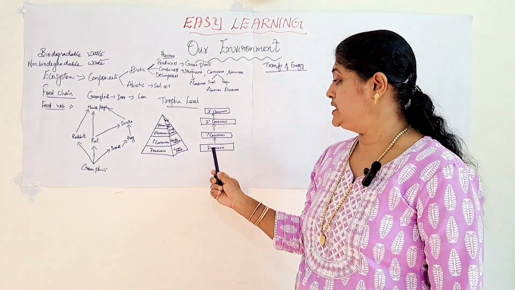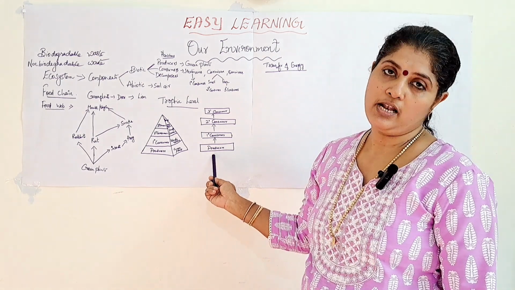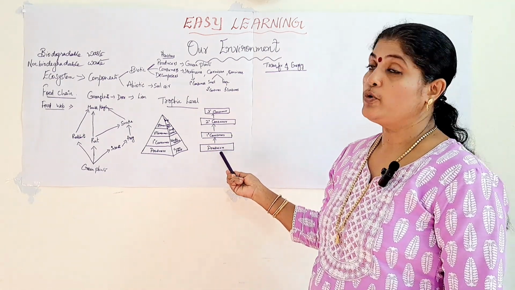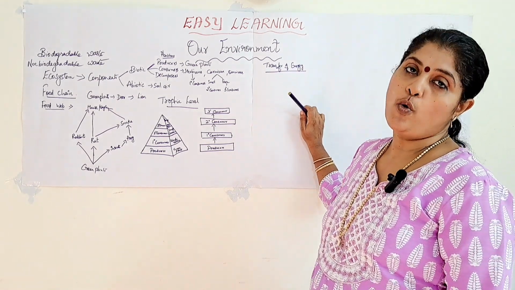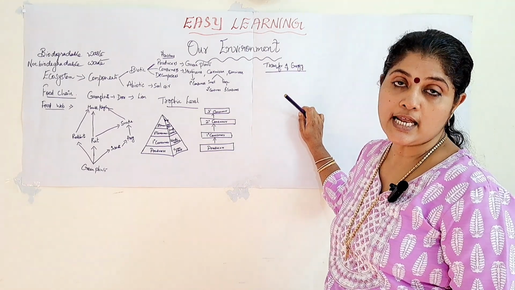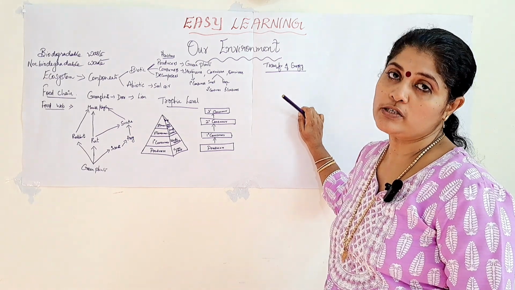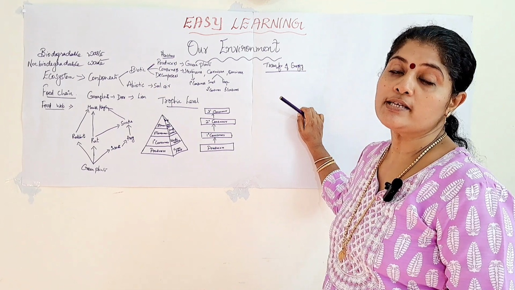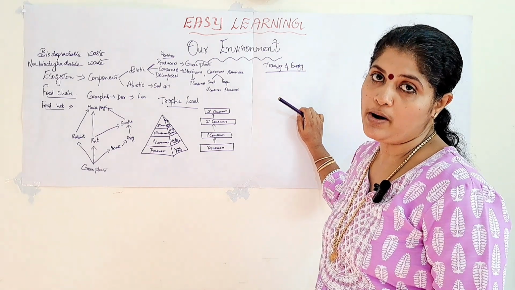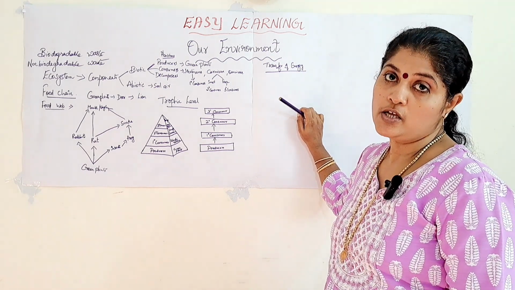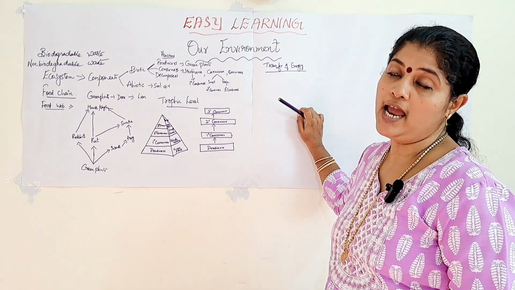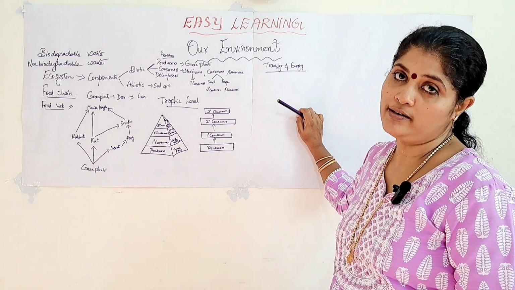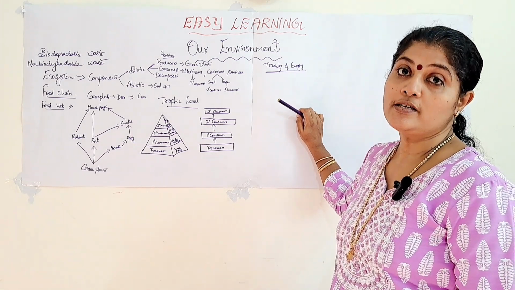So for the transfer of energy, the producers are the first trophic level. At the first step, the producers prepare their own food by utilizing sunlight energy, carbon dioxide and water in the presence of chlorophyll. Only 1% of the sunlight energy will be utilized by the plant for photosynthesis. They convert solar energy into chemical energy, and it is stored in the form of carbohydrate as food in the plants. So that is the first step.